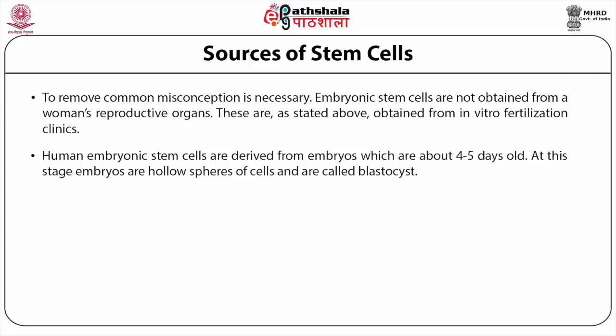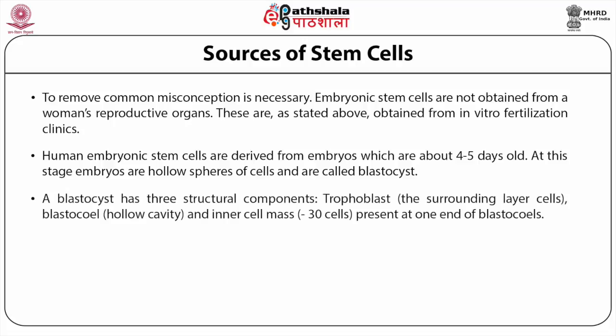At this stage, embryos are hollow spheres of cells and are called blastocysts. A blastocyst has three structural components: trophoblast, which consists of the surrounding layer of cells. The second component is blastocoel, which is a hollow cavity. And finally, the inner cell mass, which has about 30 cells present at one end of the blastocoel.